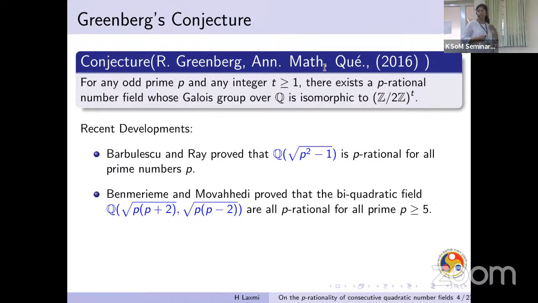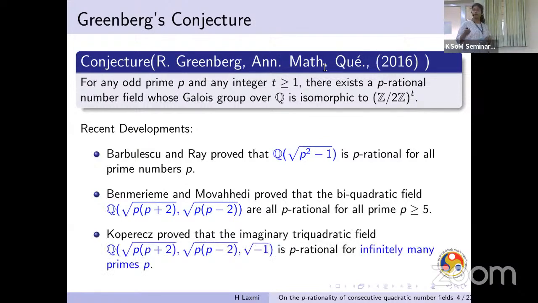And in case of p equal to 3, they showed that Q(√−1, √3) is p-rational. So the conjecture has been settled for t equal to 2. And Jaulent showed that if we adjoin √−1 to this biquadratic field, the resultant triquadratic field is p-rational for infinitely many p. So the conjecture is still open for t equal to 3 and higher values.